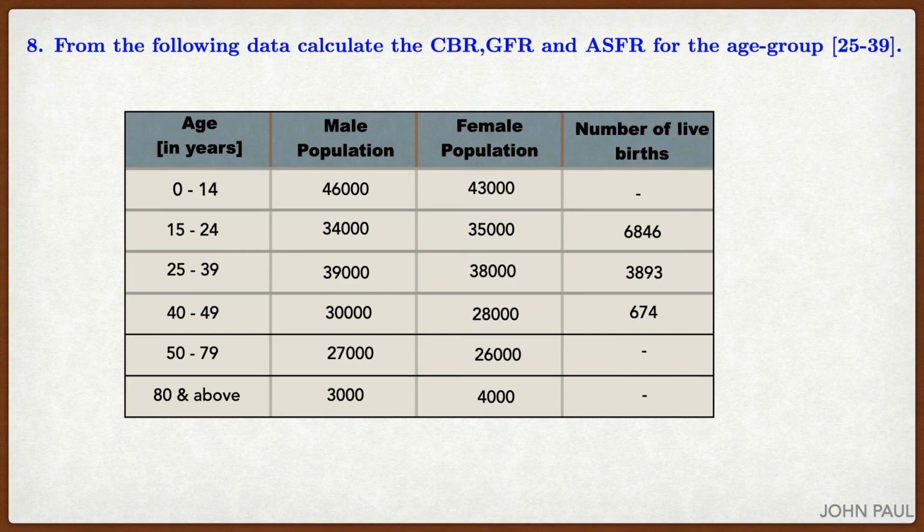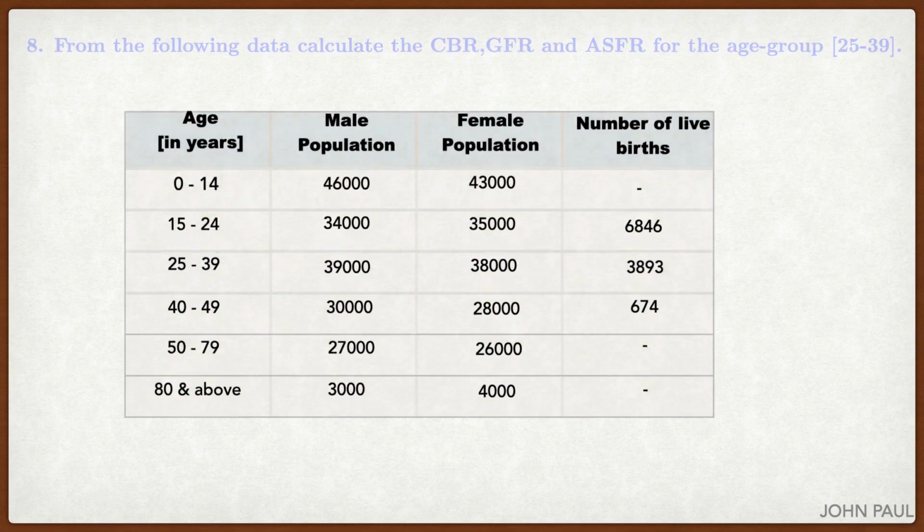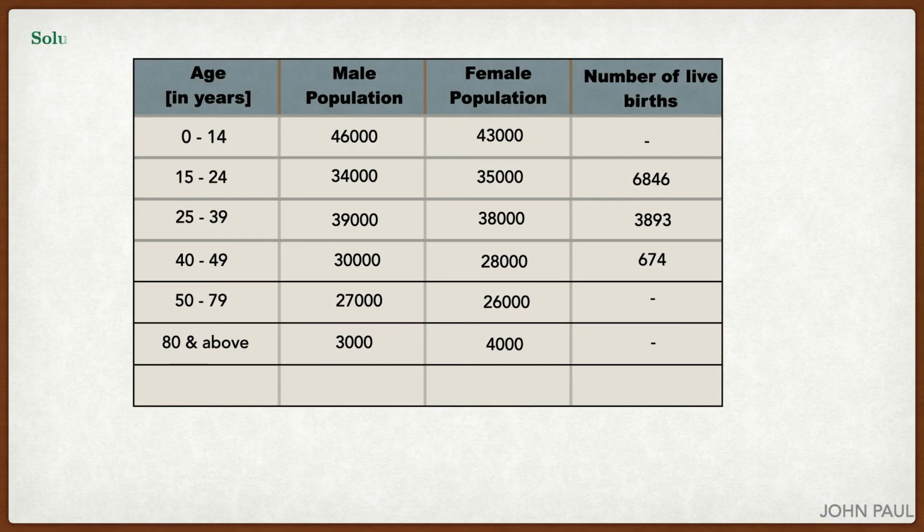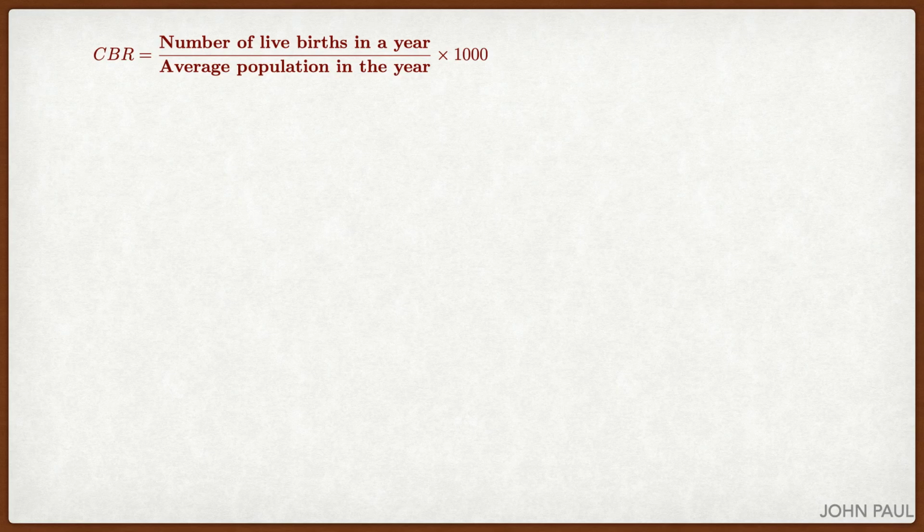We'll continue to solve. Solution. We'll find the total by calculating. We get the total of male population, female population and the number of live births. We have to find CBR, that is live birth by average population.